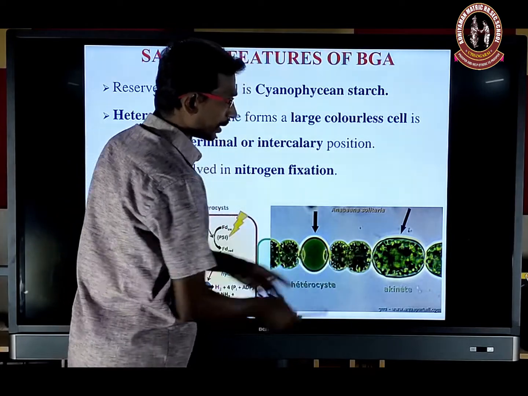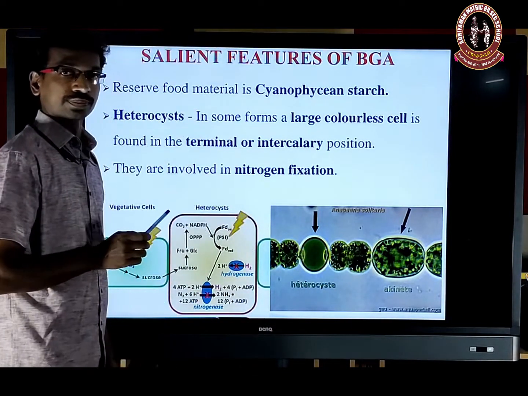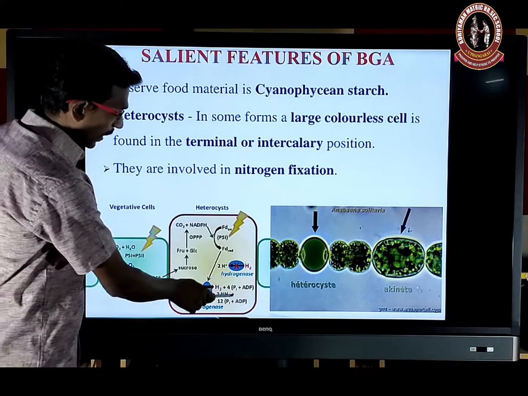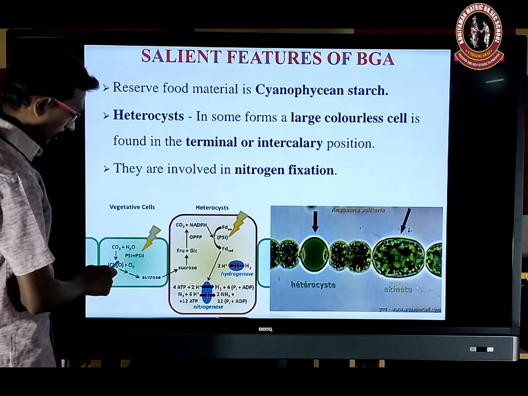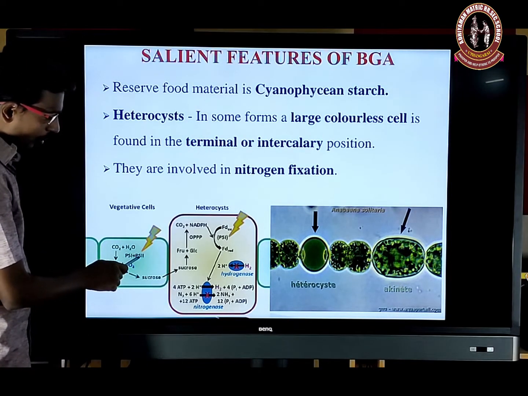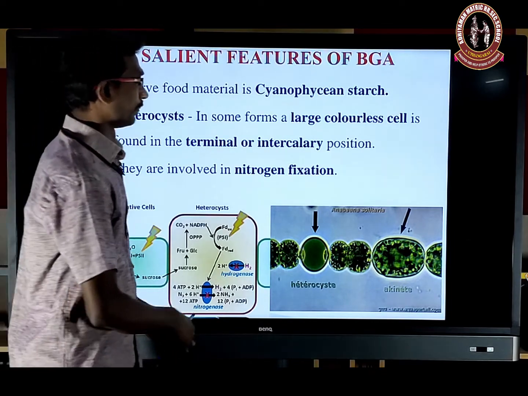This is an akinete, an asexual spore. This only is considered a heterocyst. This heterocyst mainly helps in the fixation of nitrogen. Here it will be clearly indicated that PS1 and PS2, both photosystems, are present in the adjacent cells.